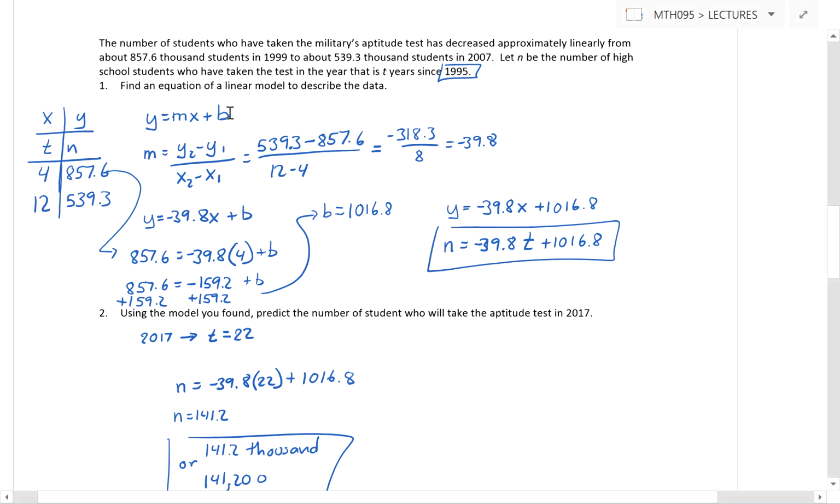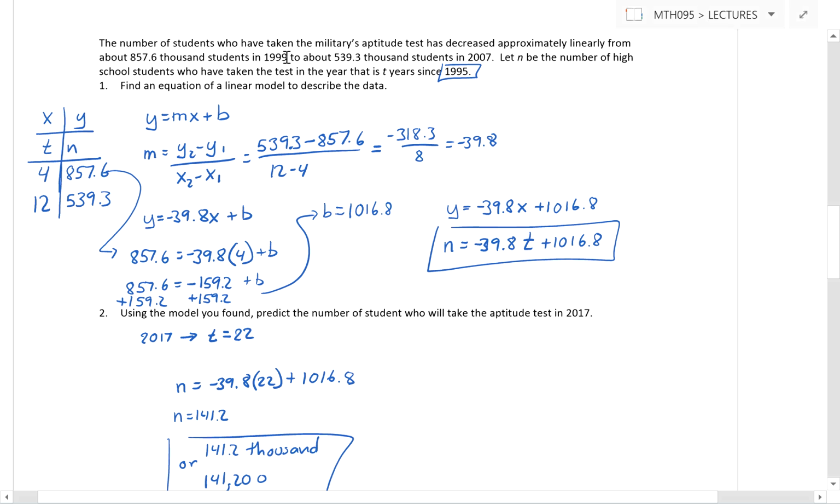First thing I did was I wrote down y equals mx plus b because it says I'm supposed to find a linear model. That's the y equals mx plus b. Second thing I did was I organized my data points. I know xy is the generic independent dependent, but I've been given the variable t and the variable n. Now t is independent and n is dependent. The number of students who take it is dependent upon what year it is. So t is my x, n is my y.